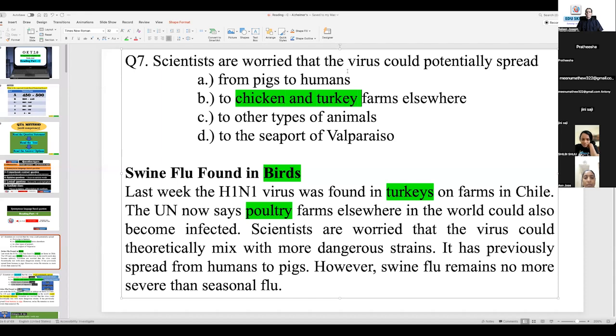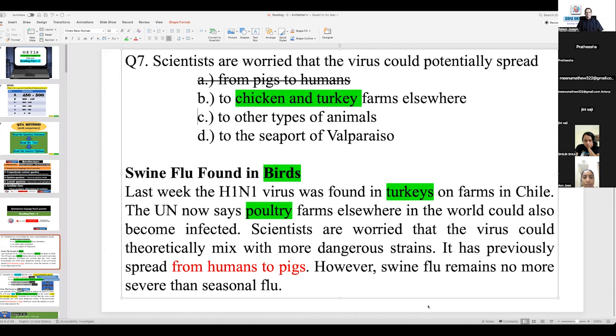Okay, scientists are worried that the virus could potentially spread. Scientists here, they are worried about the swine flu found in birds. Nothing else. So what happens? Here, the possibility, scientists are worried that the virus could potentially spread from pigs to humans. You have here, spread from humans to pigs. Yes. Here you have from humans to pigs, which is opposite of this one, right? Yes, opposite. Yeah, so that can be eliminated.